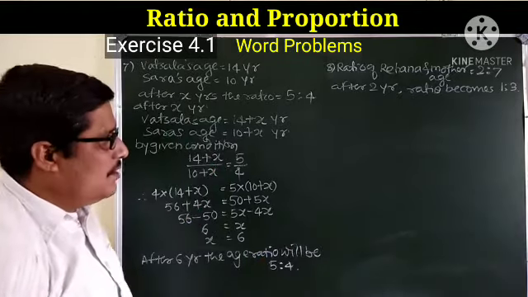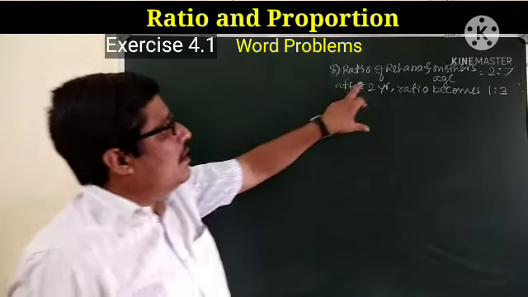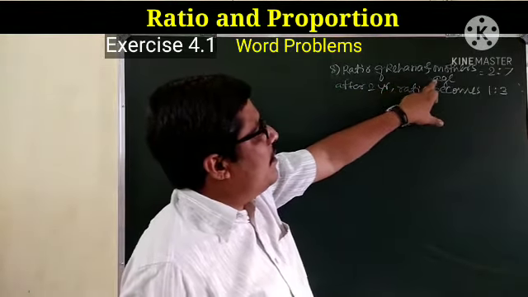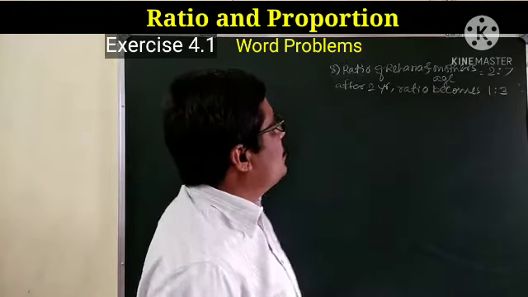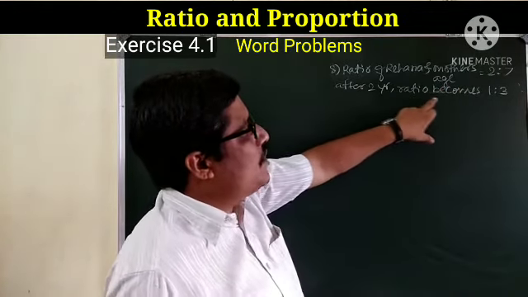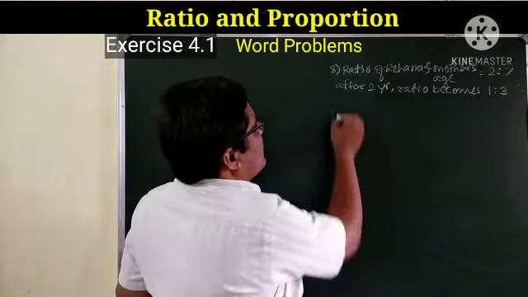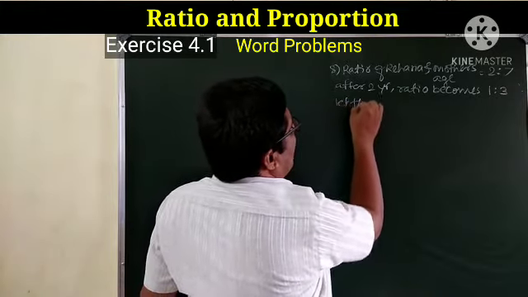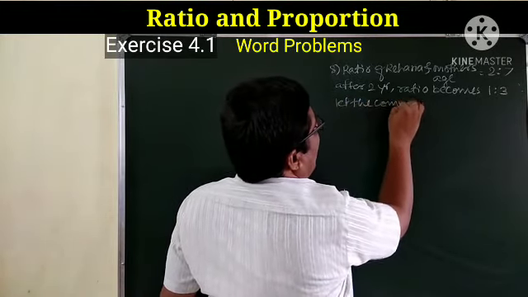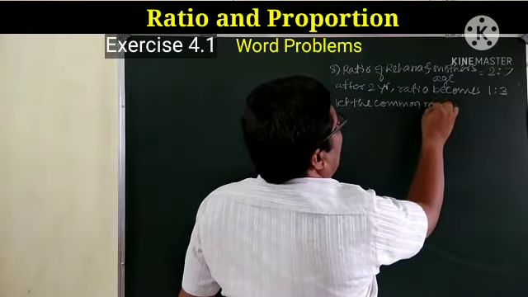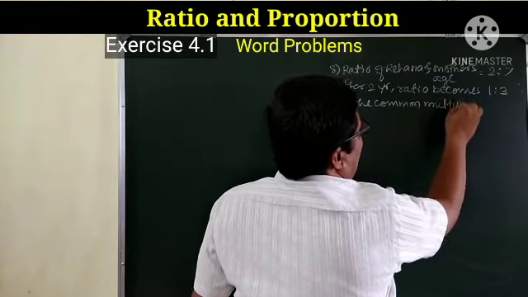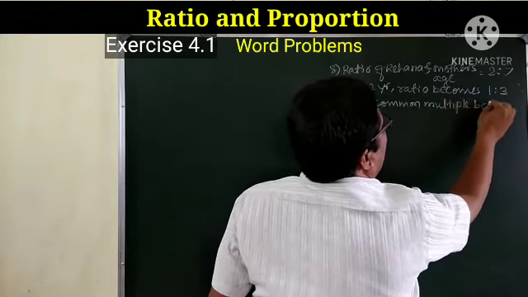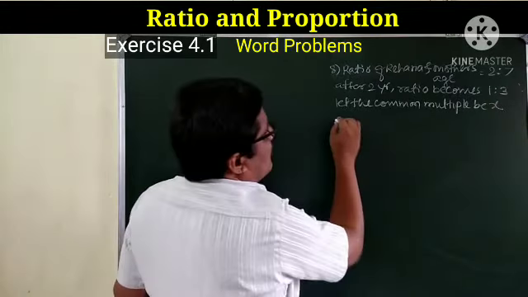Now this example, ratio of Rihanna and her mother's age is 2:7. After 2 years, the ratio becomes 1:3. So let the common multiple be x.